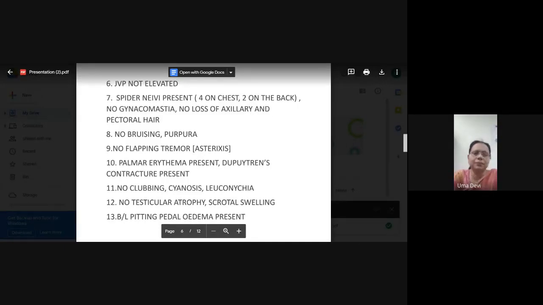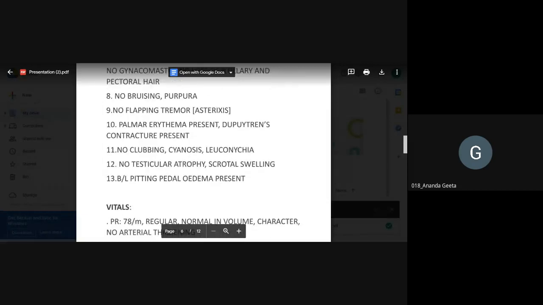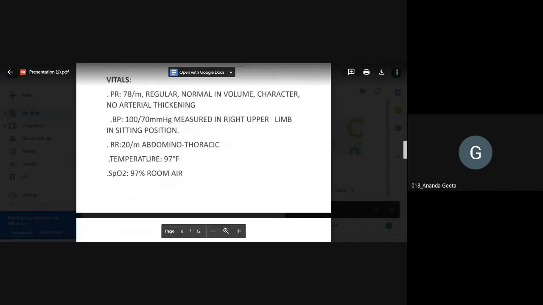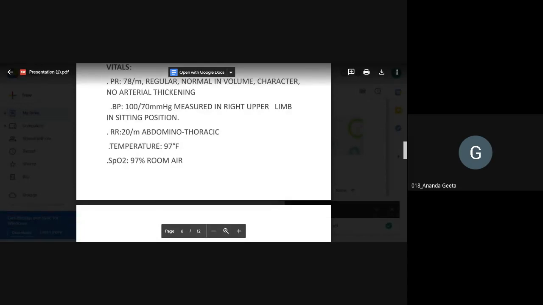Okay. Tell the vital signs. Pulse rate 78 per minute, regular, normal in volume and character, no arterial thickening. Blood pressure 100/70 mm of Hg, measured in right upper limb in sitting position. Respiratory rate 20 per minute, abdominothoracic. Temperature 97 degrees Fahrenheit. SpO2 97%.